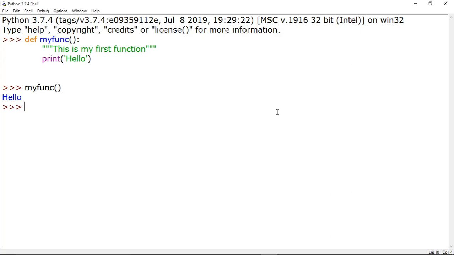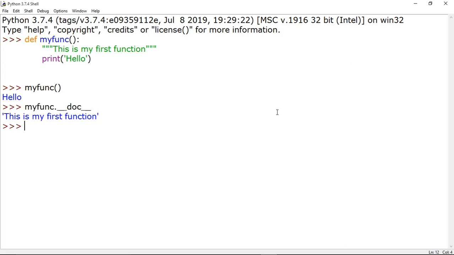There is a very interesting thing about this documentation string. If you want to see what the documentation string is, we can write my func dot, two underscores, known as dunder, doc, and then two underscores, and you can see now this is the documentation of your function which you have written there in the docstring. This is my first function. So this way I can create a function on the console.